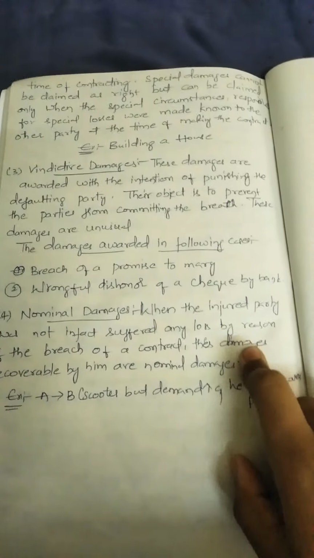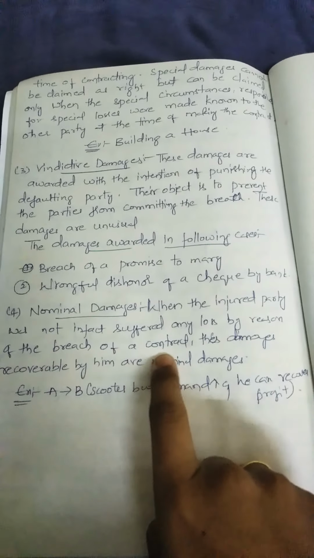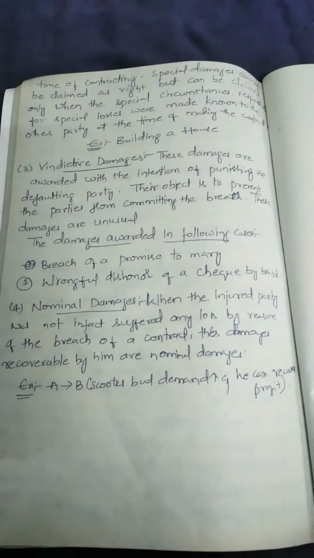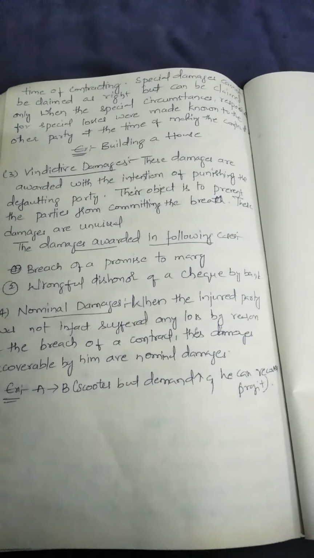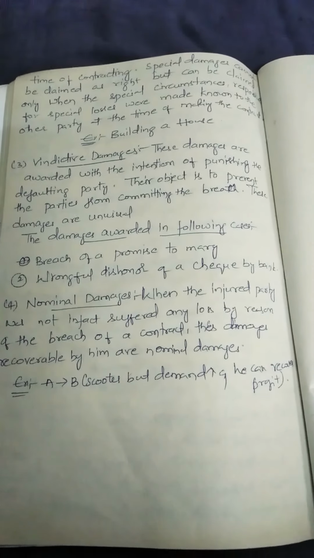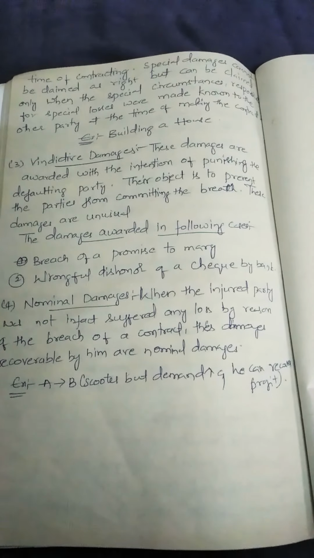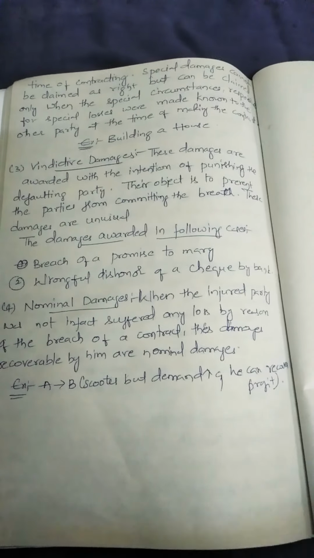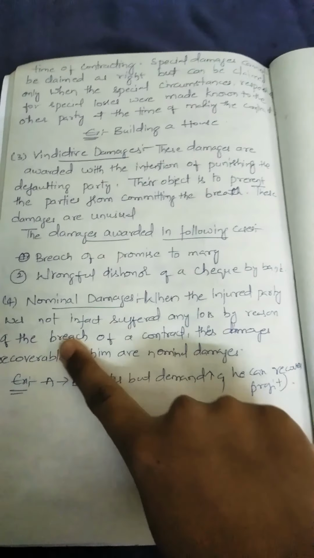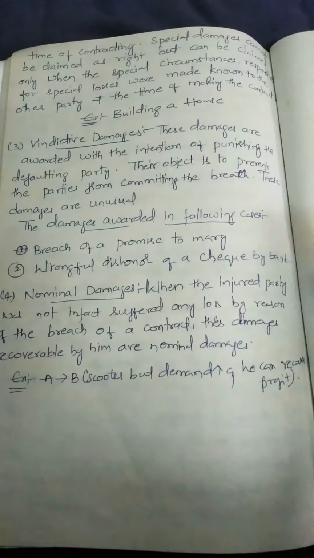And the next one is nominal damages. When the injured party has not in fact suffered any loss by reason of the breach of the contract, the damages recoverable are called nominal damages. So what are the nominal damages here? Nominal damages means there is no actual loss from the failure of the performance. The injured party has not in fact suffered any loss by reason of the breach of the contract, but these damages will be recoverable.